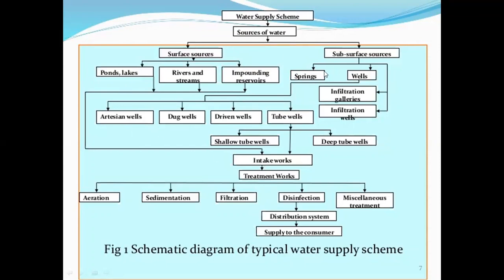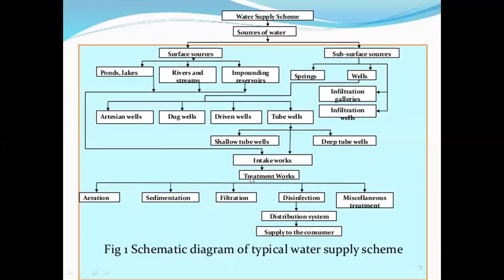From all these sources of water, water comes into the intake works or intake structures. There are four intake structures: first is the canal intake, then the reservoir intake, lake intake and river intake. From the intake works, water is supplied to the water treatment plants. In water treatment plants, there are some procedures which treat or purify the water. Now we can see one by one all the steps of the water treatment works.